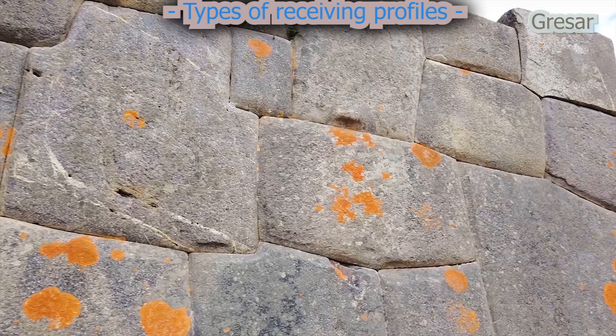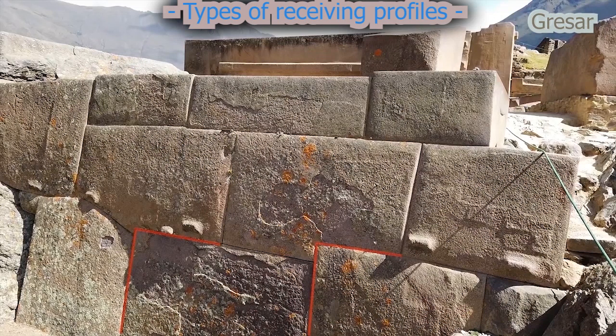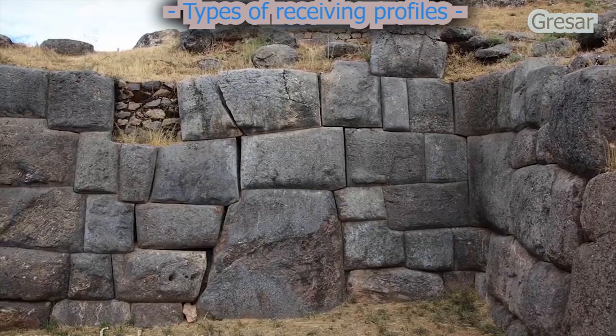Next, we can distinguish a profile resembling the Latin letter L. The bend angle of this profile can be right, obtuse, or acute, with varying degrees of rounding, either smooth or sharply defined. The angle can also be truncated with a straight line. A variation of the L profile is a receiving profile shaped like an inverted step.